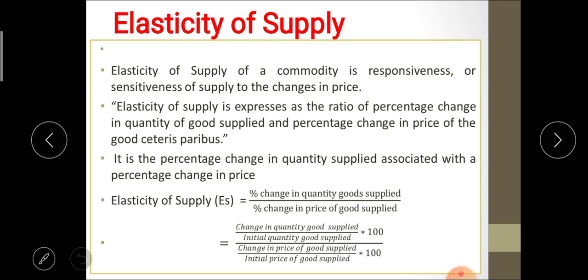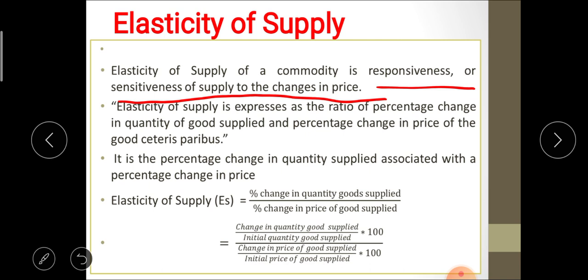Elasticity of supply of a commodity is the responsiveness or sensitiveness of supply to change in price. That means elasticity of supply is nothing but the responsiveness and sensitiveness of supply to change in price. It is expressed as the ratio of percent change in quantity of goods supplied to percent change in price of a certain commodity.